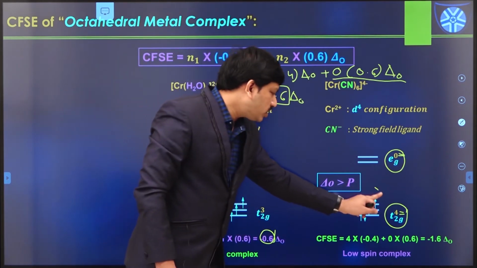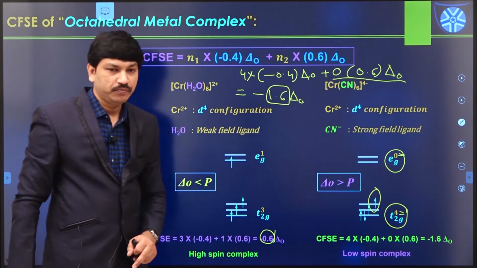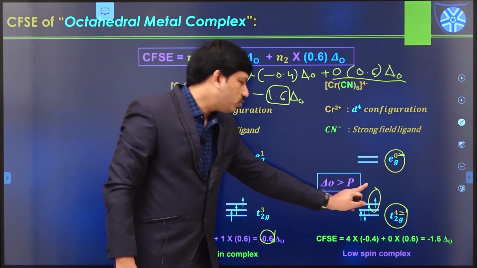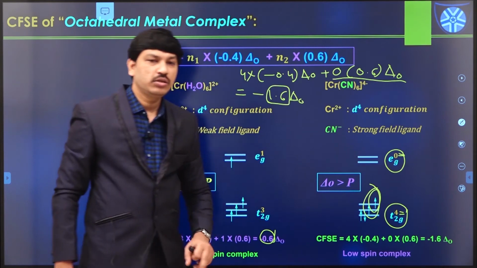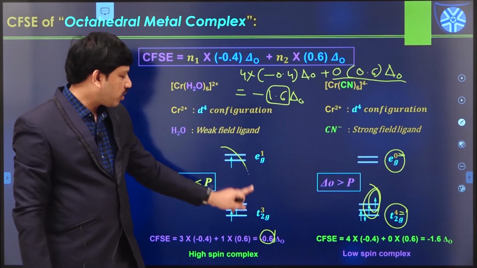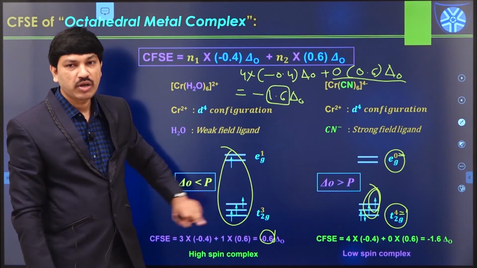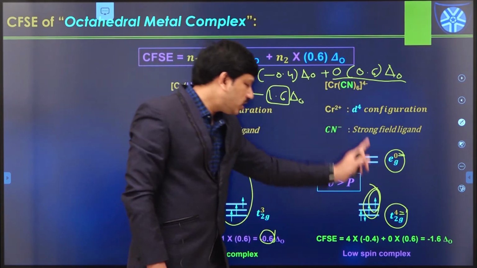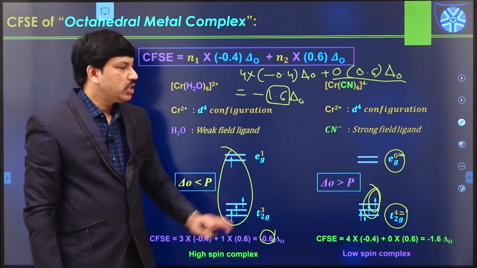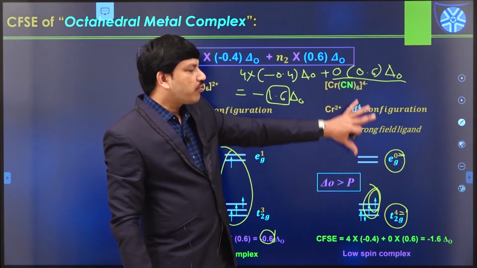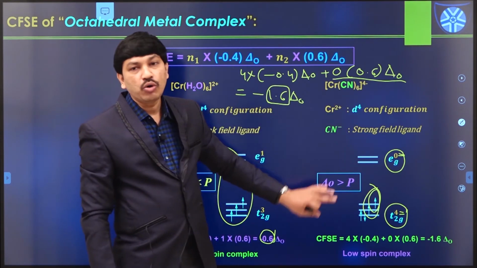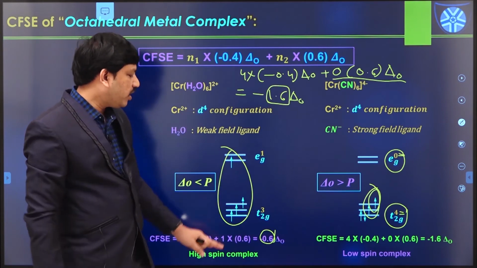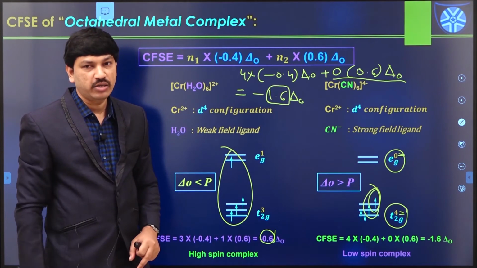In this case, we have 4 unpaired electrons, but here we have only 2 unpaired electrons. So this is one of the low spin complexes. Like this, strong field ligands always form low spin complexes, whereas weak field ligands form high spin complexes.